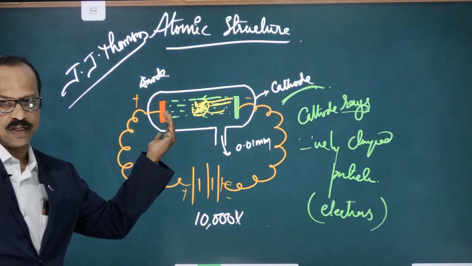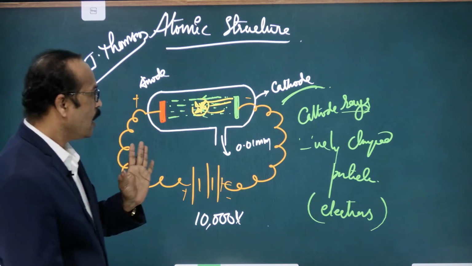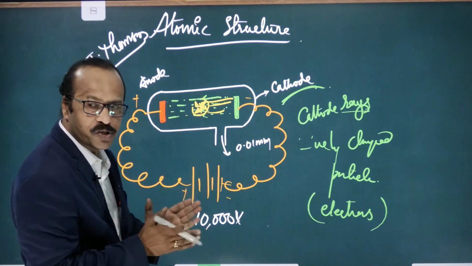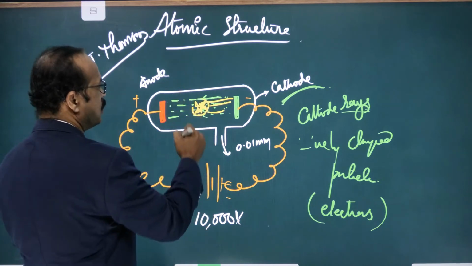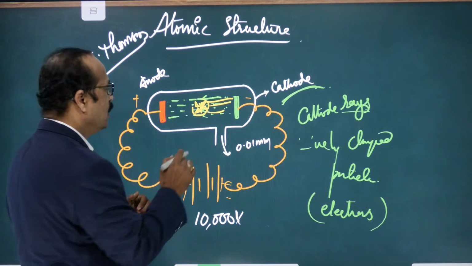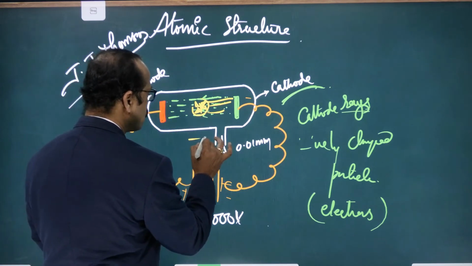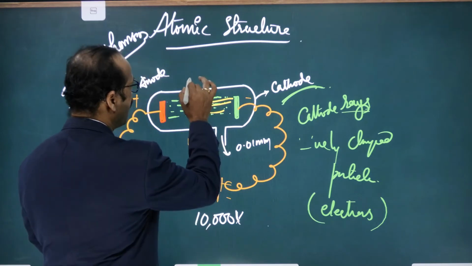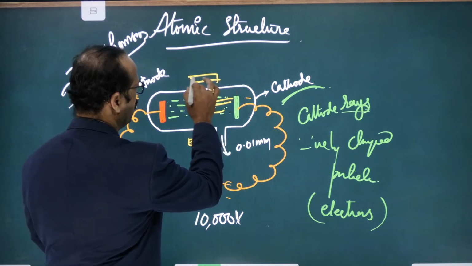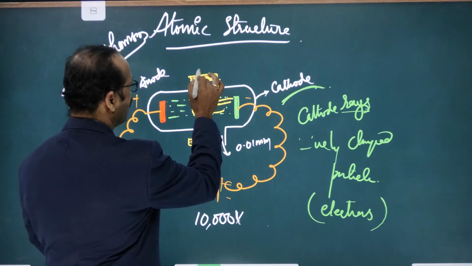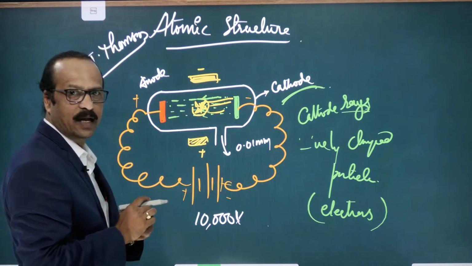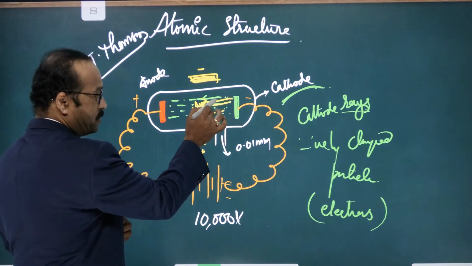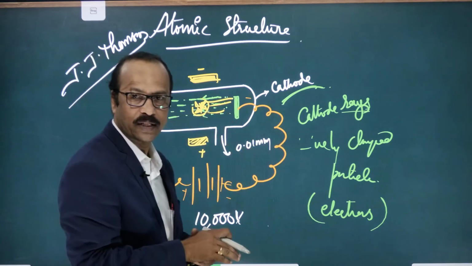That's the first thing. Now here, what he did is he placed some charges on either side of this plate. Means what? He arranged a positively charged plate here, and this is a negatively charged plate. So he kept two plates, one positive and one negative, on either side of this glass tube. Then what happens? These rays initially were moving in a straight line.